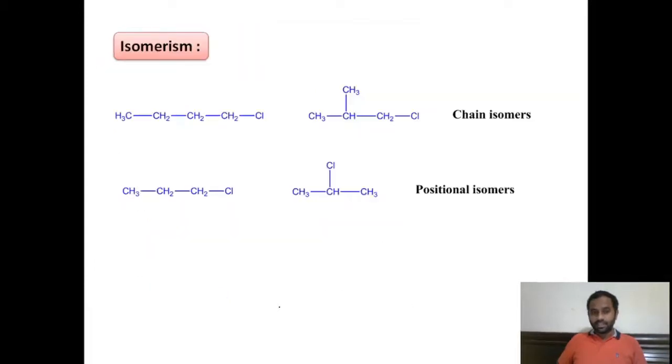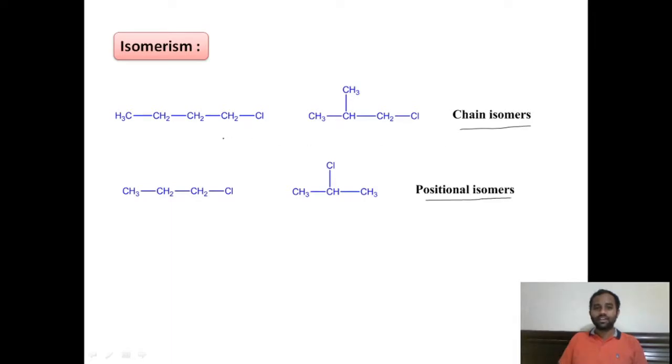Coming to isomerism, these halogen compounds exhibit 2 types of isomerism, that is chain isomerism and positional isomerism. We know isomerism is the phenomenon of the existence of 2 or more compounds having the same chemical formula but exhibiting different properties. Those are called isomers, and the phenomenon is called isomerism.